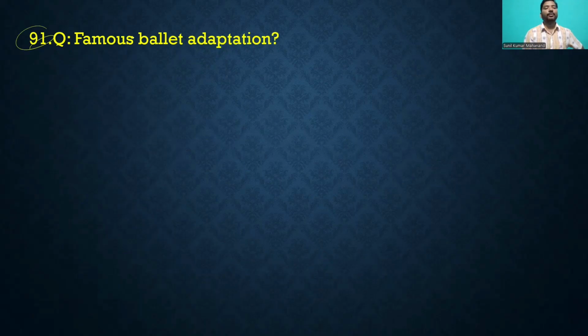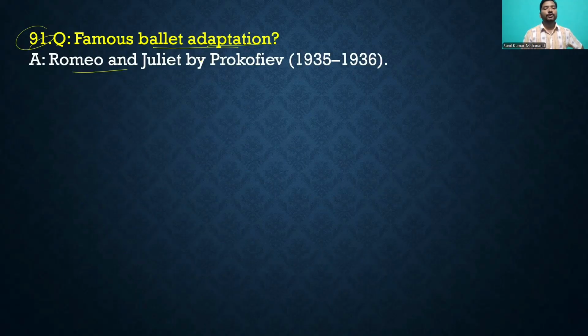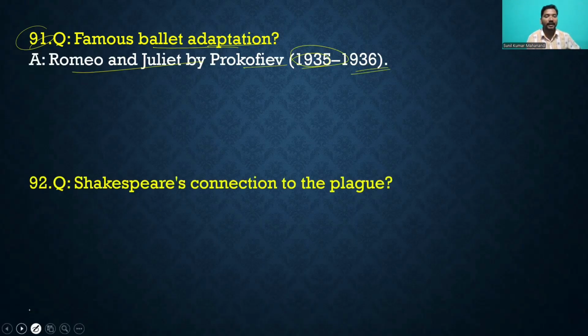like Lamb's Tales, published in 1807, which inspired a lot, you can see. Question number 91, famous ballet adaptation. You can see the answer: Romeo and Juliet by Prokofiev, 1935 to 1936. A famous ballet adaptation, right?